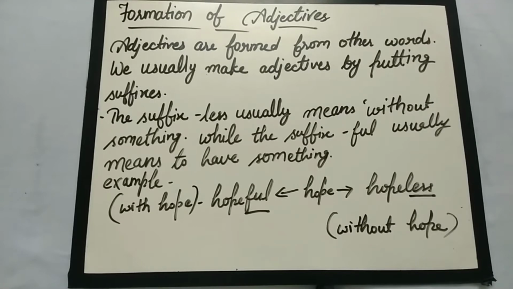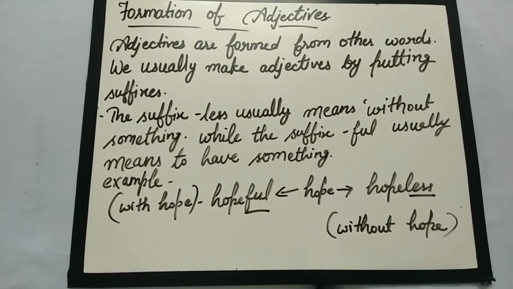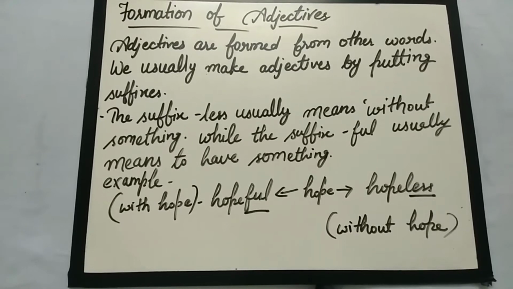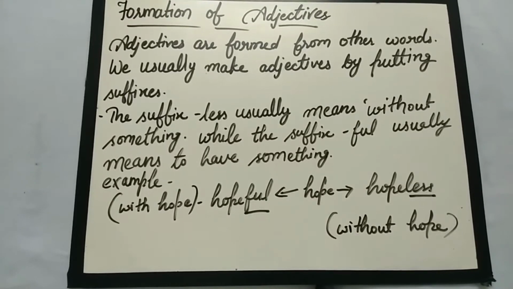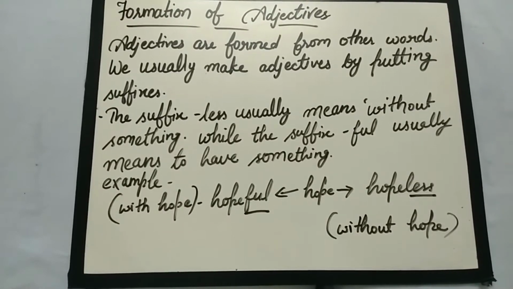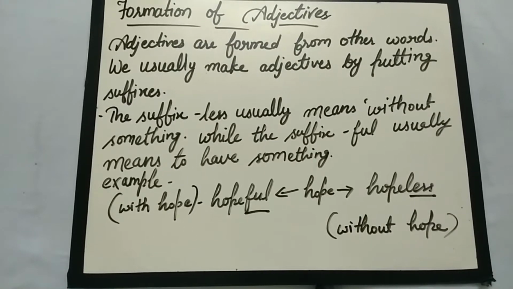I have written an example here. We take a root word, ho. If we write less along with it, it will mean without ho, and if we write full with it, it will mean with ho.